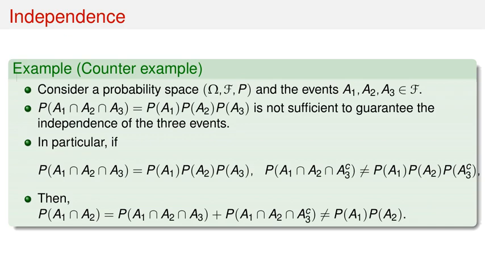So A1 and A2 would not be independent, meaning the collection is not independent. The definition requires the product rule to hold for all finite subcollections.